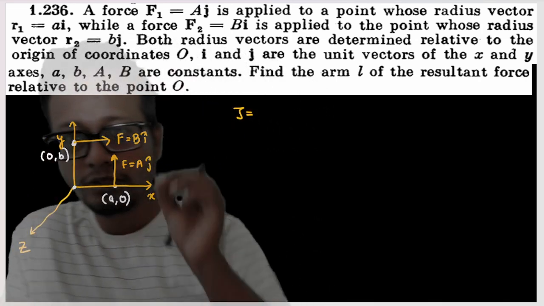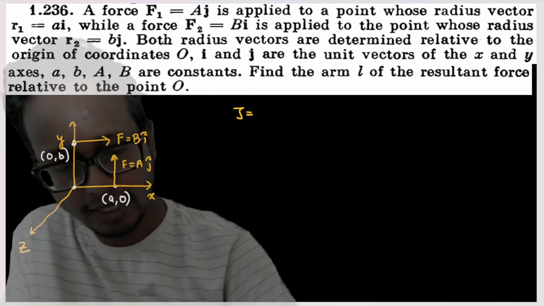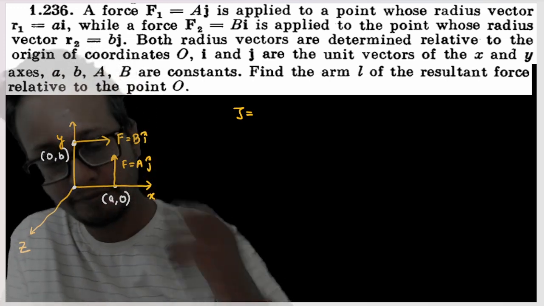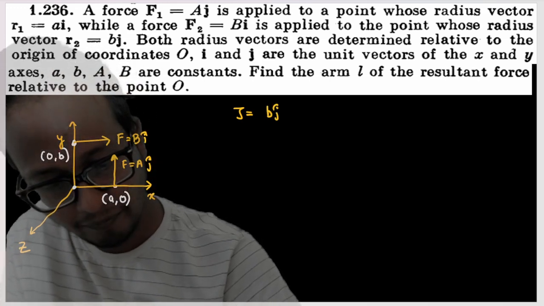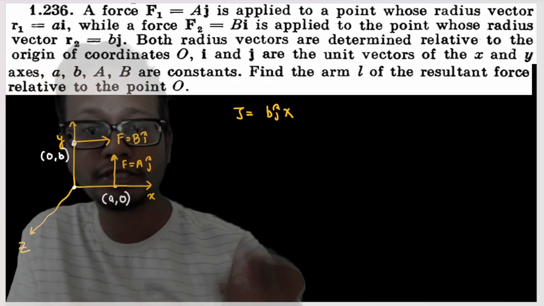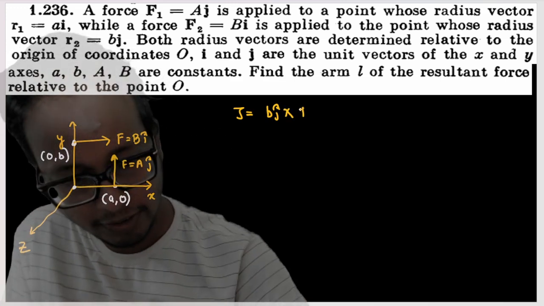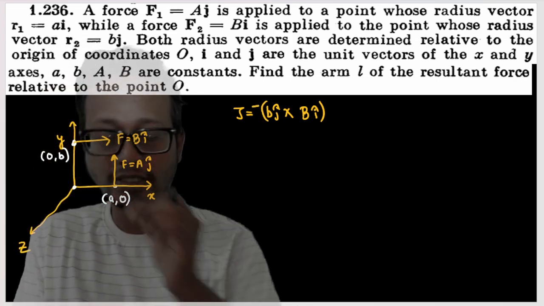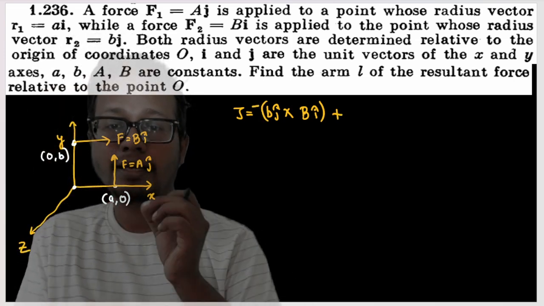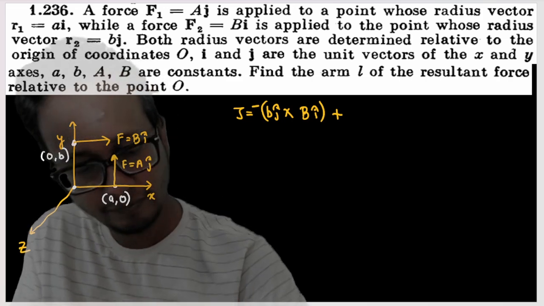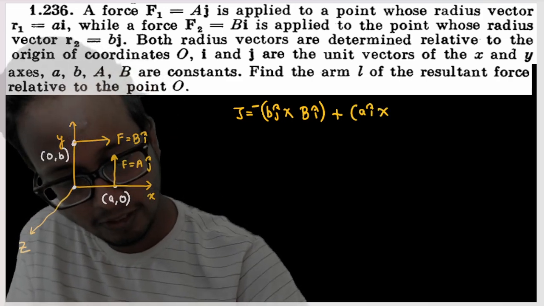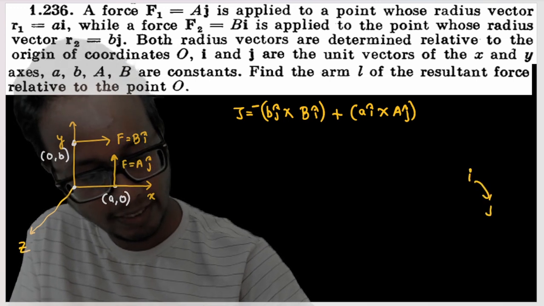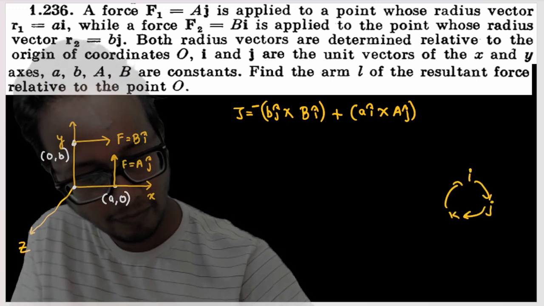So torque due to this force is r cross F. r is bj, and F is bi, so bj cross bi. Okay, this is minus. And this torque is ai cross aj. I can simply use i, j, k.